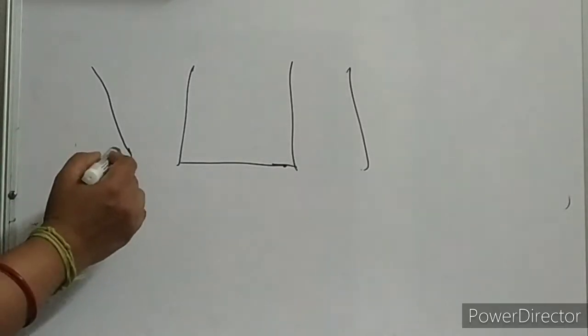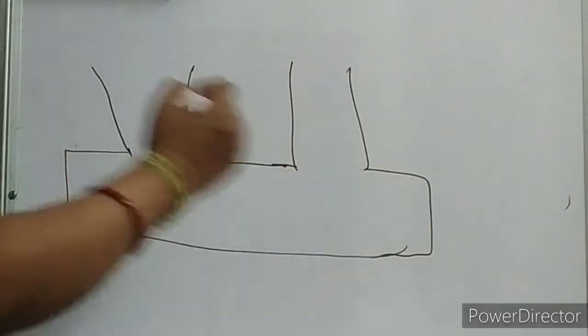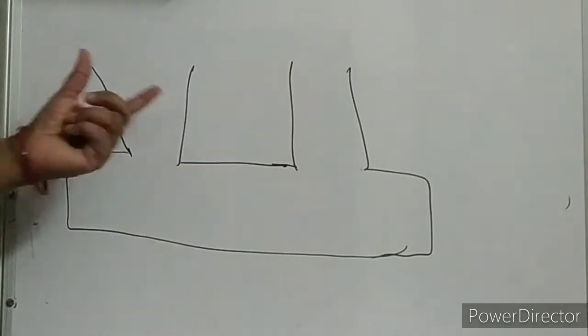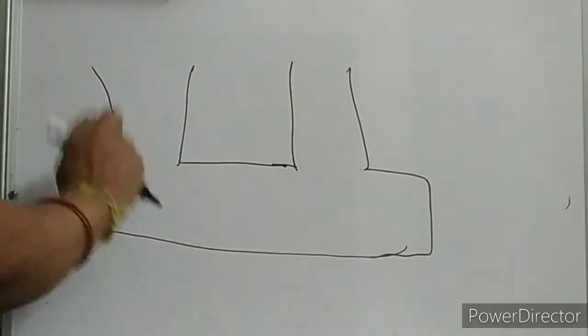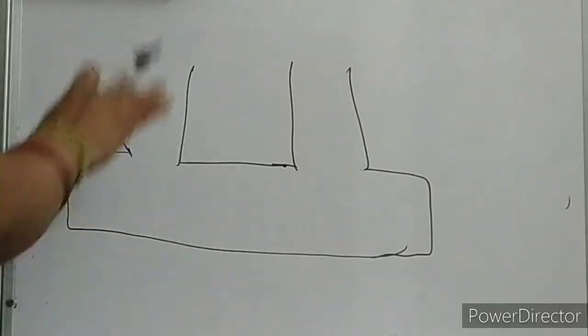Okay? Suppose this is the setup. See, what is this? Now, two openings are there and we have started pouring liquid, you can say water. What will happen?